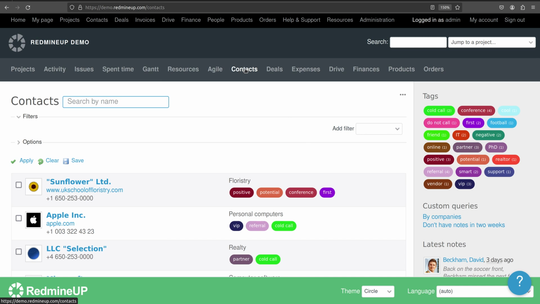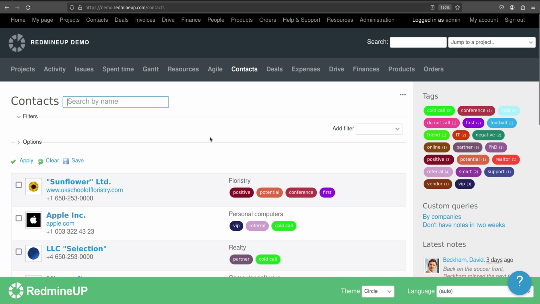The person, the people or users are actually different things, and the person is part of the people plugin from RedmineUP. And if you do not have people plugin installed, actually the people are extended Redmine users. So at the end of this video and after applying these steps, if you do not have the people plugin, you will have a Redmine user created. So this is the thing.